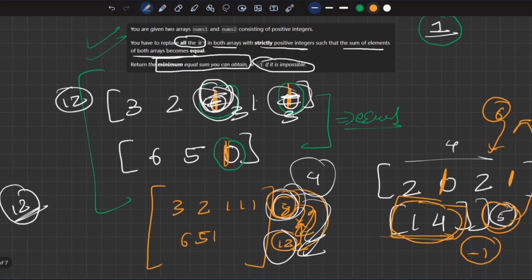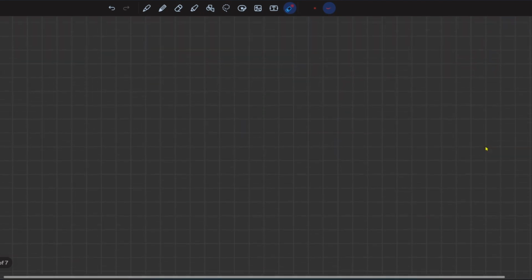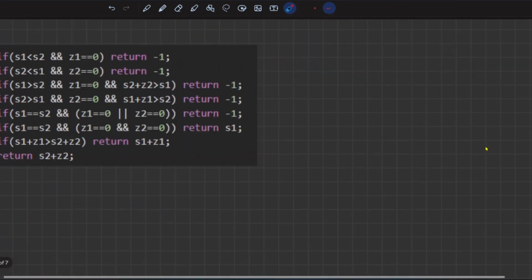First is to replace all the zeros with value 1. All the zeros present in there, replace them with 1, क्योंकि करना तो है ही, तो मिनिमम वैल्यू से पहले से ही रिप्लेस कर देते हैं, बाद में जो देखा जाएगा वो होगा वो. Okay, so this is the main solution.